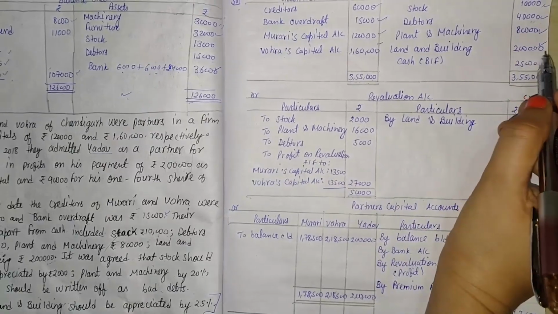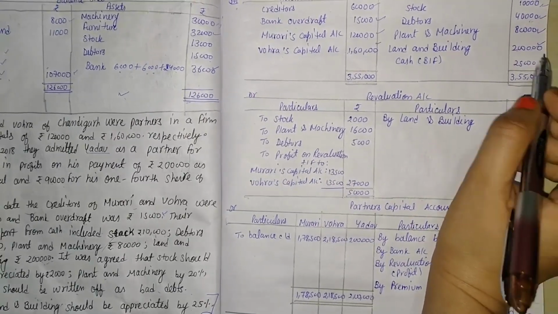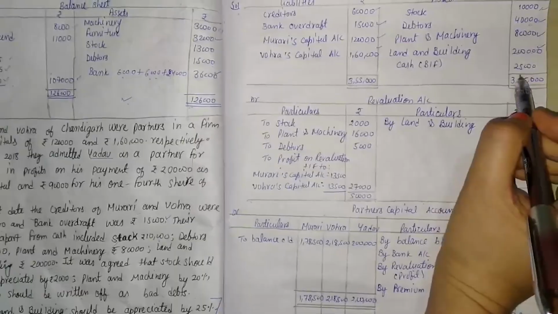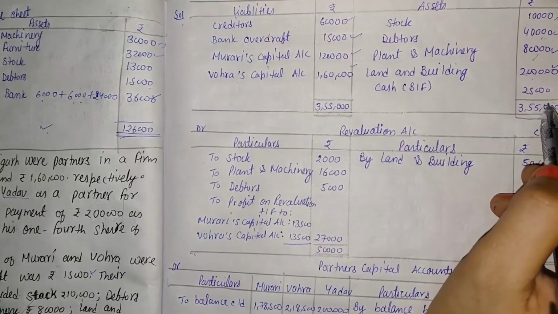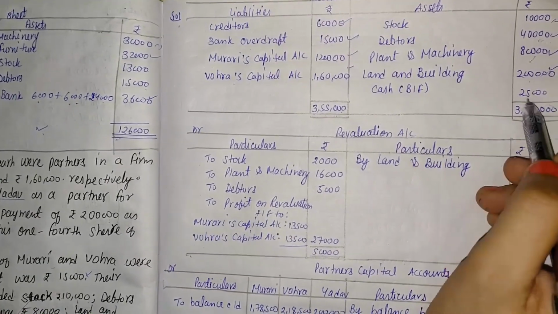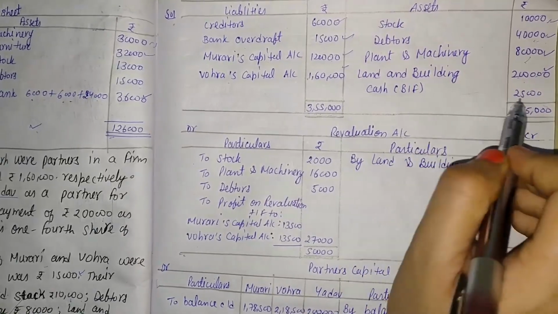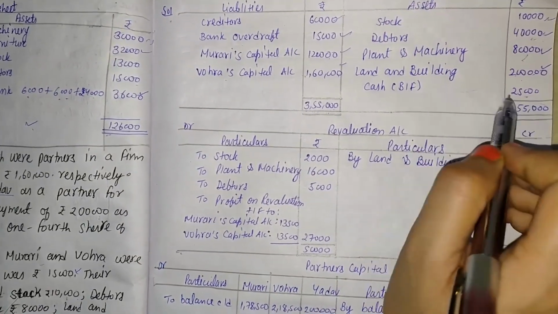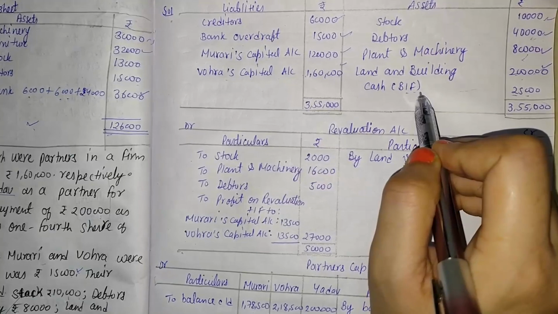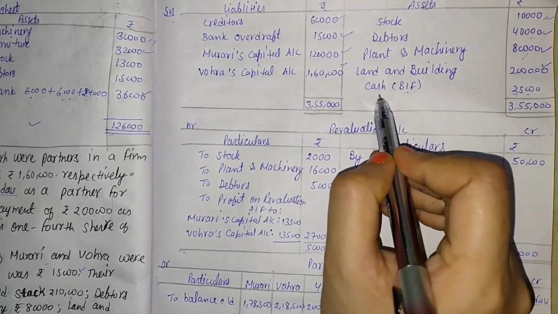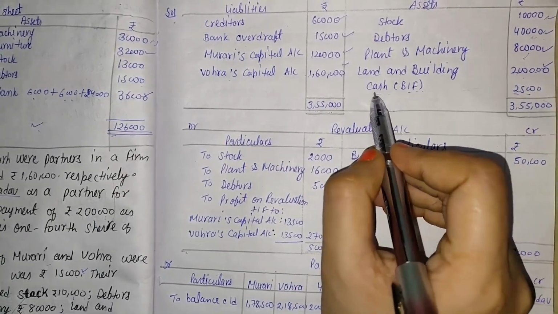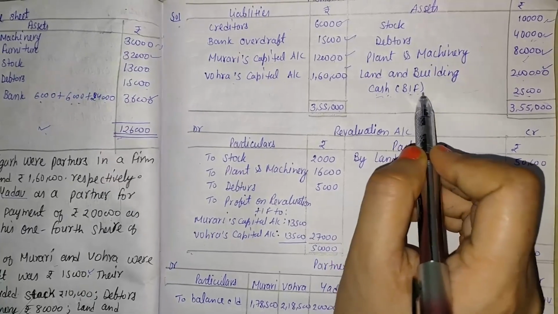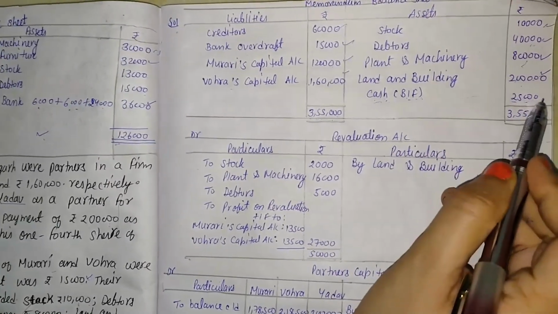Here the value is only 3,30,000. So there is a difference of 25,000, and that difference is called the balancing figure, and that balancing figure is called cash. So we can mention the cash value from the balancing figure as rupees 25,000.